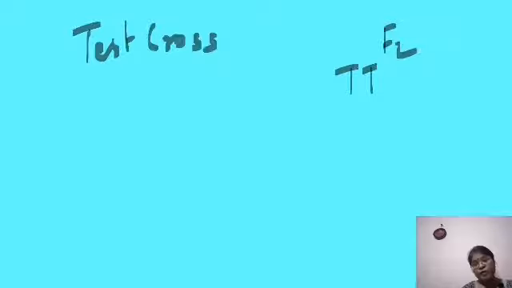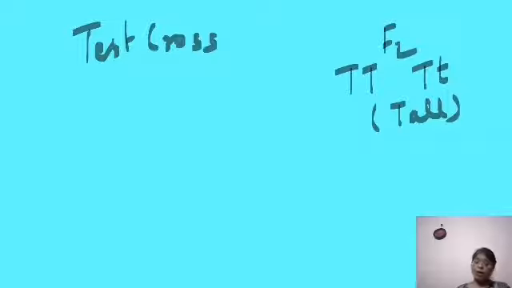One was this and one was this. Both appeared tall. Now, how does one know whether they are homozygous dominant or heterozygous dominant? How does one know? कैसे जाने? कैसे पहचाने? For that, Mendel did a test cross.